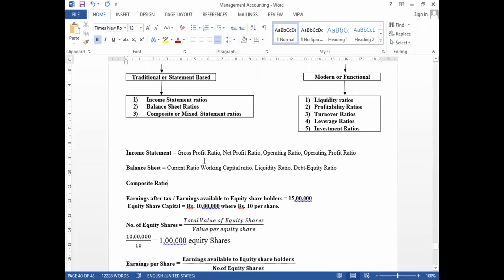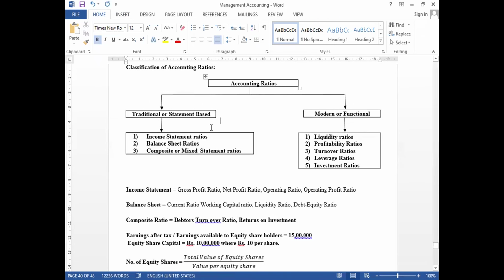Not only earnings per share, but also debtors turnover ratio and return on investment can be found with the help of composite or mixed statement ratios. Okay, these are the types in traditional or statement based accounting ratios.